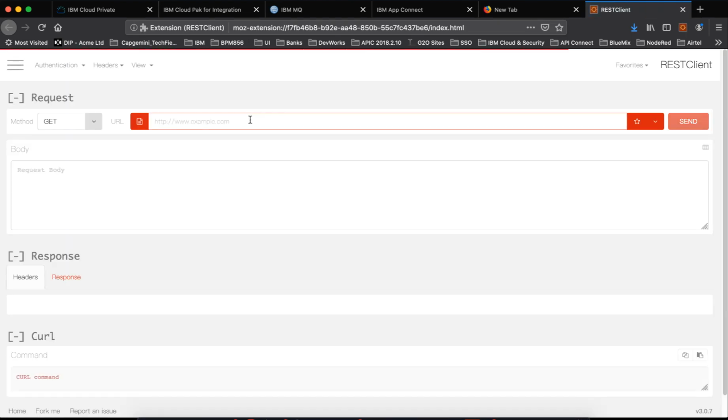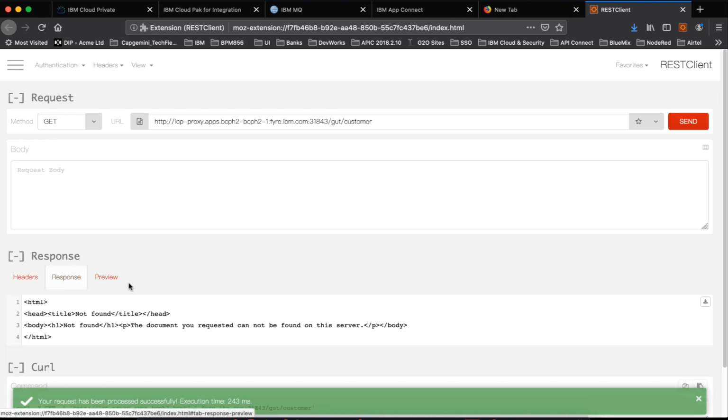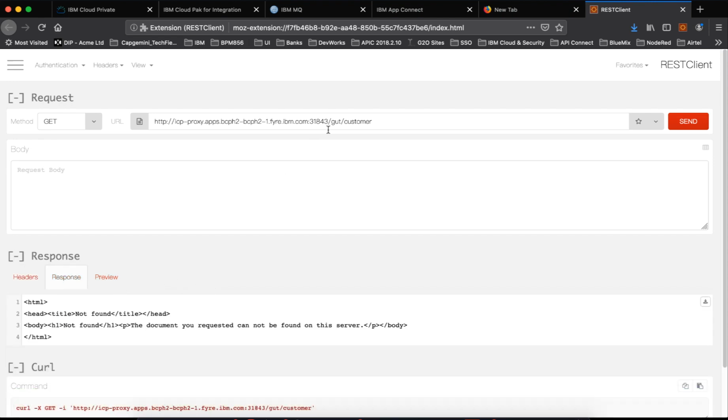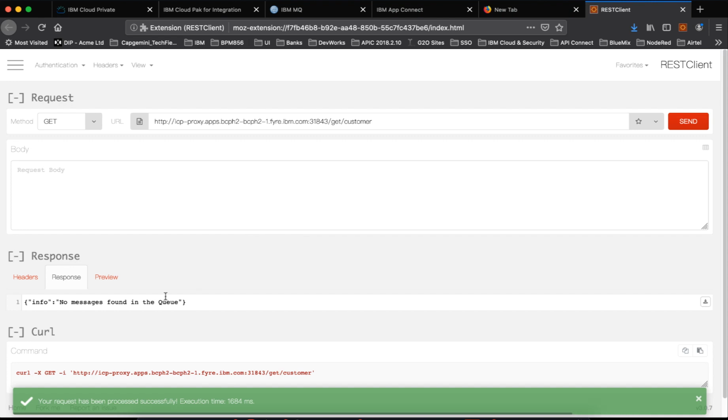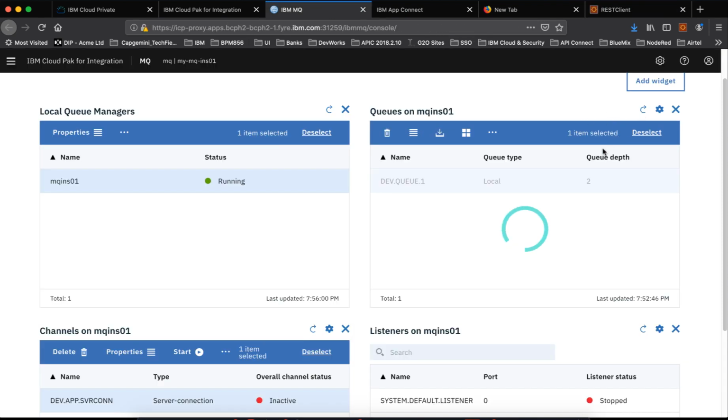Let me copy this. Let me open up one simple REST client. I'll copy the URL that I've used and get customer. I'm just going to issue the REST. Okay, so the document is not found. Sorry, it's a GET, not a PUT. My bad. Okay, so no message is found in the queue. There shouldn't be any message.